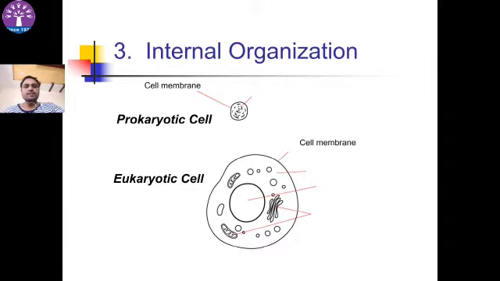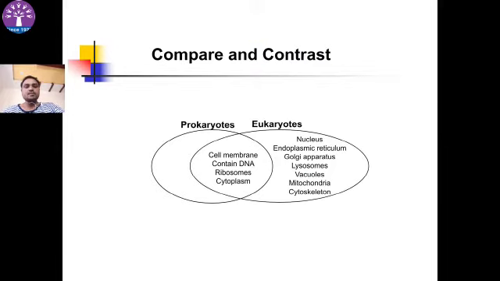They have cell membrane, cell organelles, cytoplasm, nucleus. Prokaryotic cell do not have nucleus. Comparison between prokaryotes and eukaryotes. Both contain cell membrane, DNA, ribosome, cytoplasm. In prokaryotes, nucleus, endoplasmic reticulum, Golgi apparatus, lysosomes, vacuoles, mitochondria are absent; they are present in eukaryotic cell.